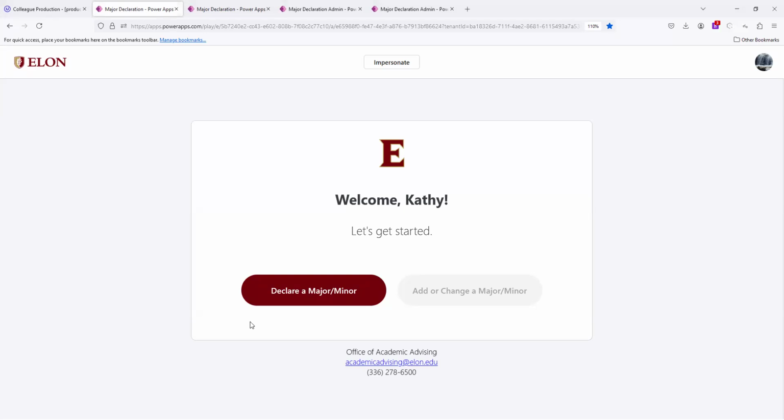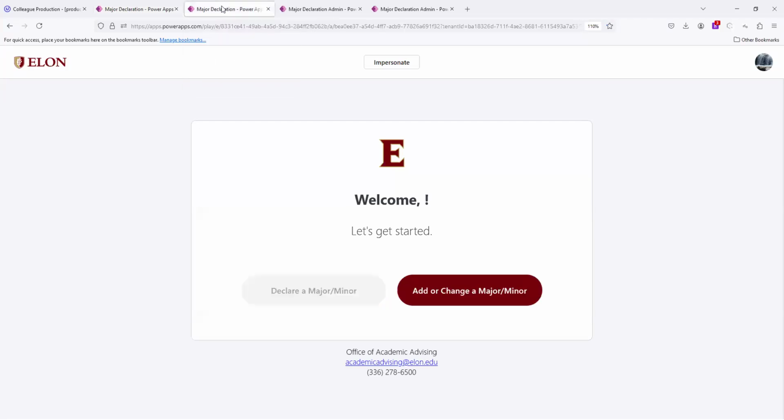Incoming first-year students who are in an Elon 1010 class may not declare their major until the last 2 weeks of the semester. This allows the Elon 1010 instructor to work with them and guide them and have access to their information in OnTrack and also to be able to grade their graduation plan. However, if they are a returning student and they have already declared their major, they may choose to add or change a major or minor.